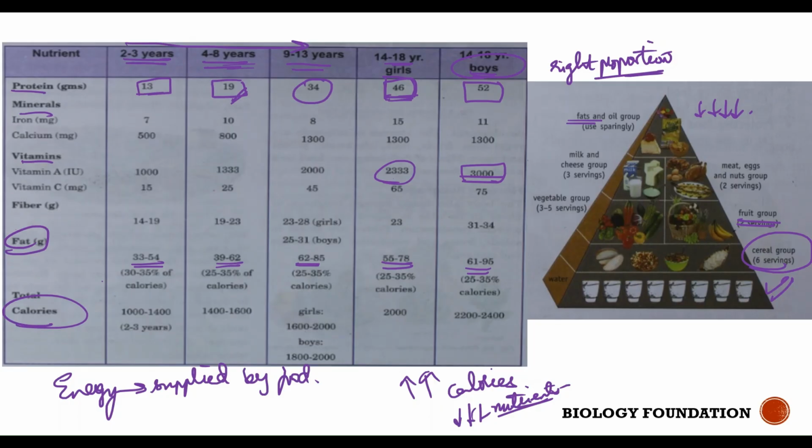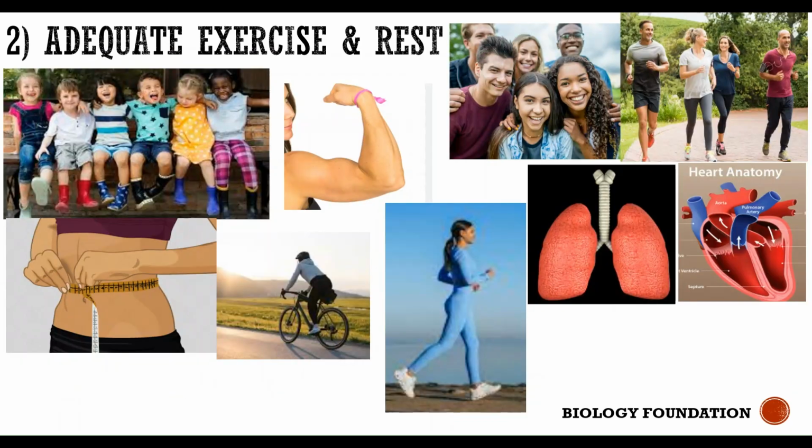Okay, so a balanced diet is a diet where all the nutrients are given to our body in appropriate proportions. That is the first factor which will determine our health. If you eat healthy food, with a good amount of fruits and vegetables in it, then obviously you will have good health. But if you eat food with high calories and less nutrients, like any junk food, then obviously it affects our body, resulting in bad health.